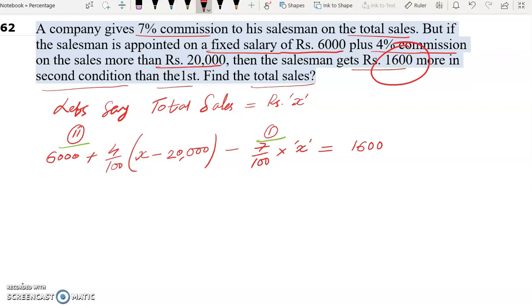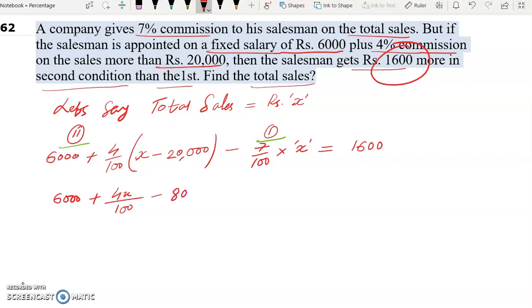Now if we solve this, we will get 6000 plus, if we remove the bracket, 4x by 100. Now 4 divided by 25, 4 into 25 will give us 100, and 25 into 8 will give us 200.